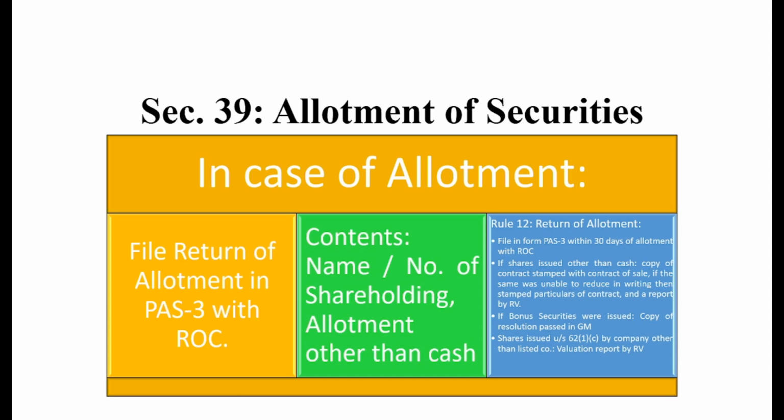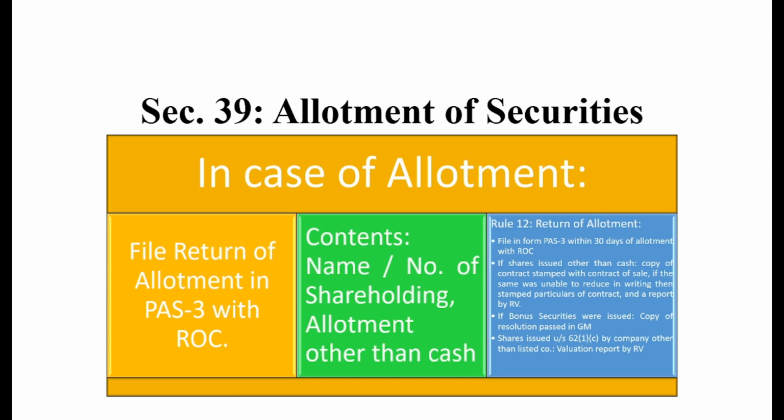In the case of Rule 12, as we discussed earlier, within a period of 30 days, the return of allotment shall be submitted with the ROC. If the shares are issued other than for cash, then a copy of the contract or a stamped copy of the contract shall be provided with the ROC. If no such contract for sale or exchange has been written, then the stamped particulars of the contract shall be provided to the office of the ROC, along with a copy of the valuation report prepared by the registered valuer in the case of allotment of shares other than cash.